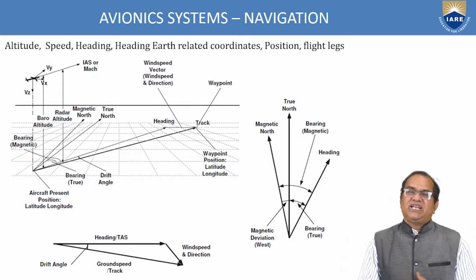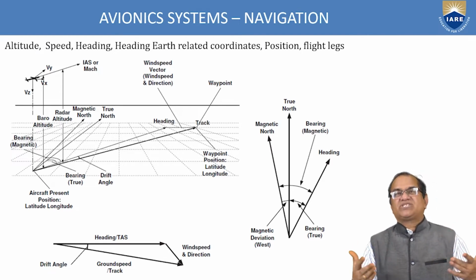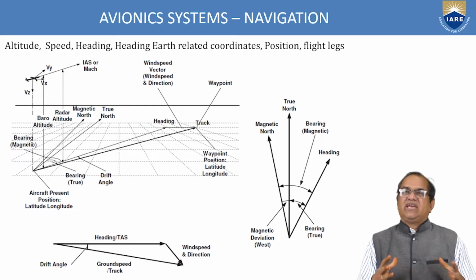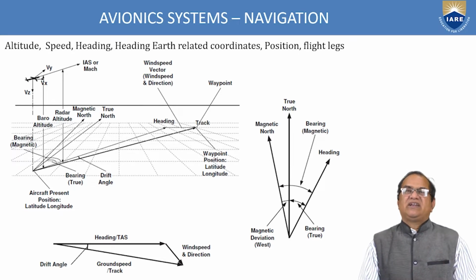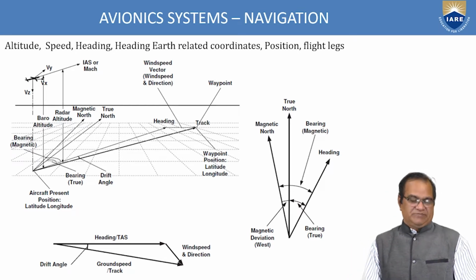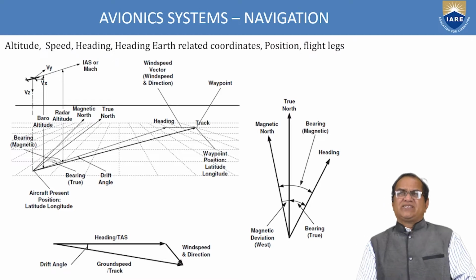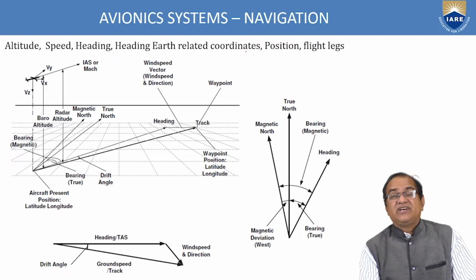In olden days, there used to be a lot of accidents due to miscommunication and misjudgment of the aircraft, and a lot of accidents have happened in the past. I have shown here some earth related coordinates, that is called the earth axis system, position and the flight legs.